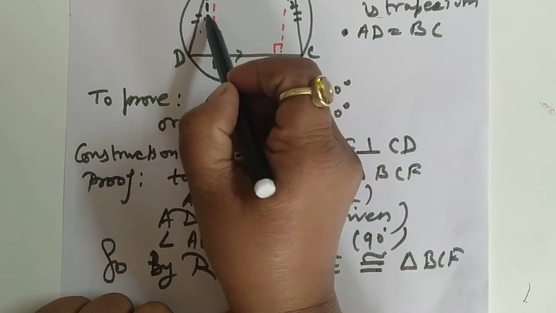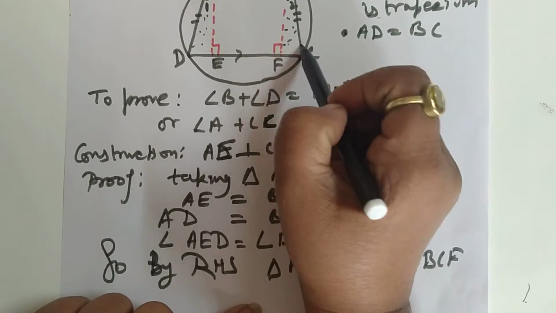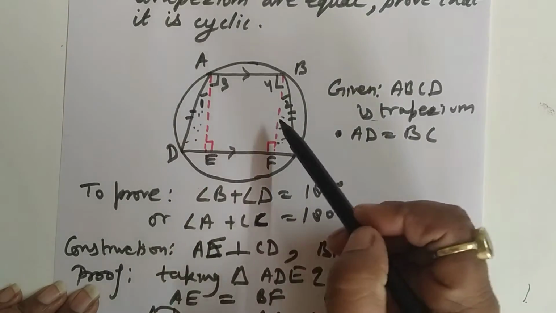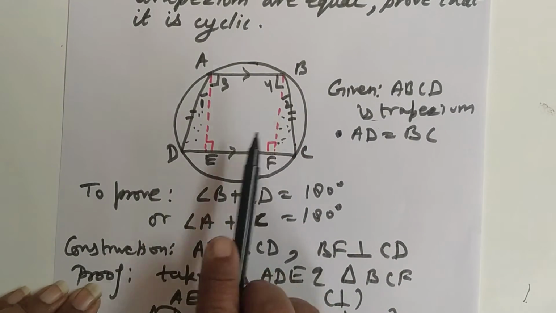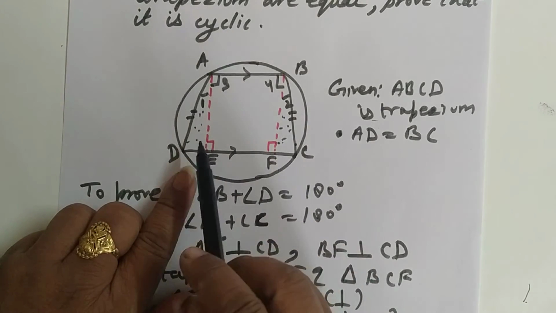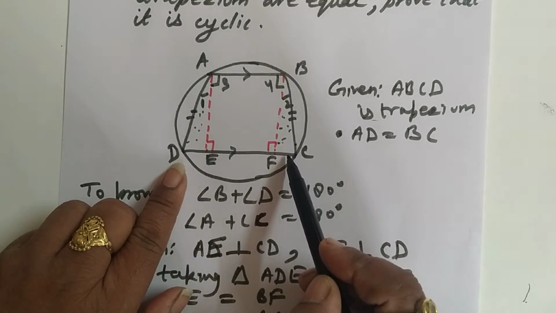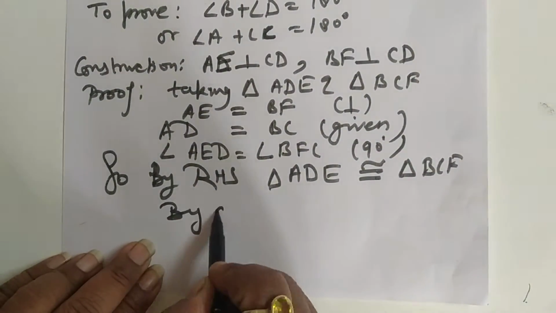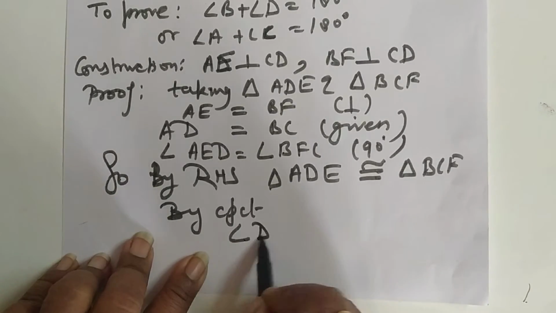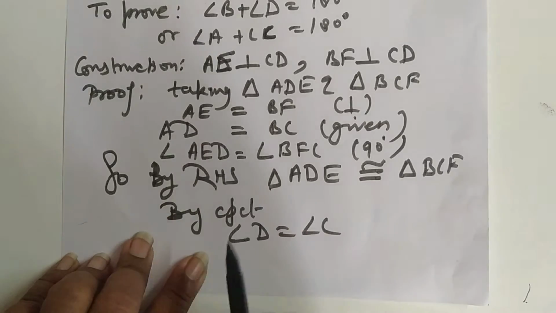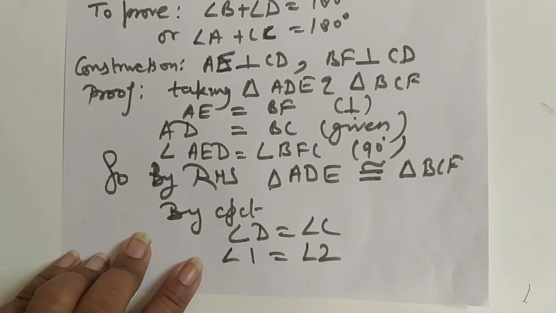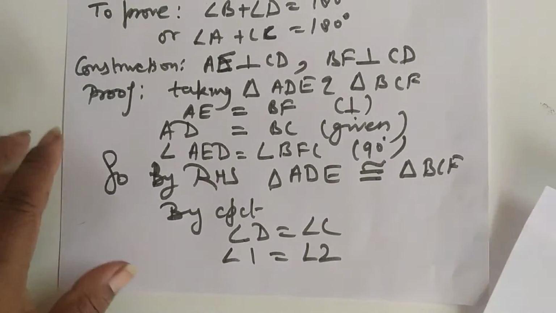Now this triangle is congruent to this triangle, the dotted one is congruent to triangle ADE. And by CPCT, what have we got? Angle D is equal to angle C, and angle 1 is equal to angle 2. So by CPCT, angle D is equal to angle C and angle 1 is equal to angle 2. Now we are going to use what is given by CPCT.